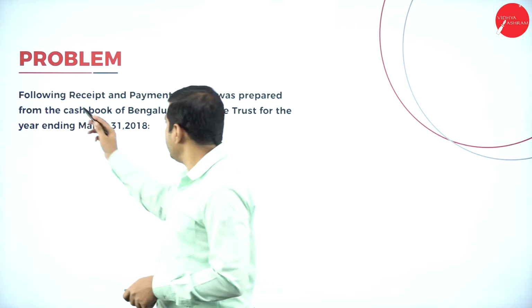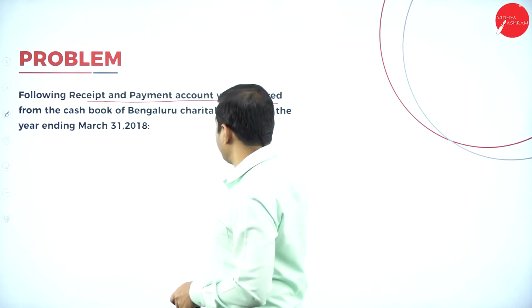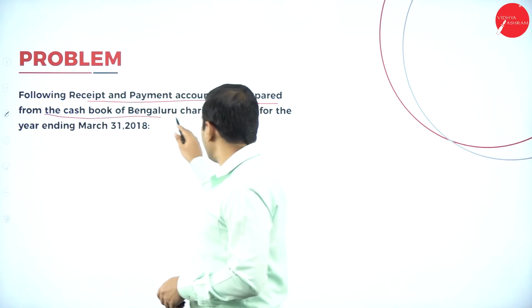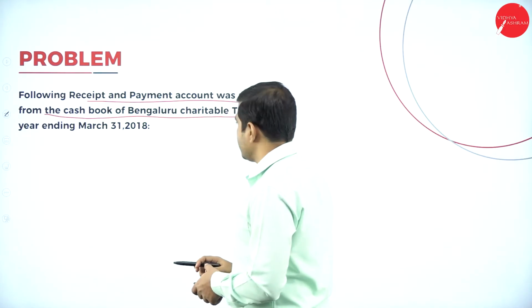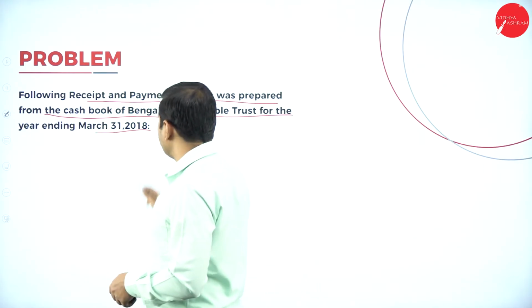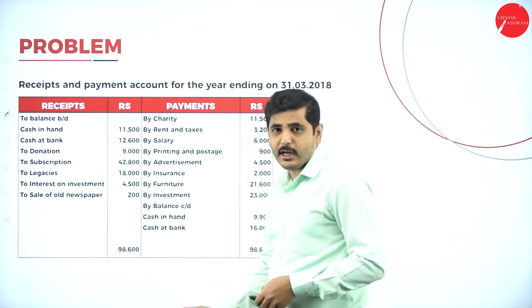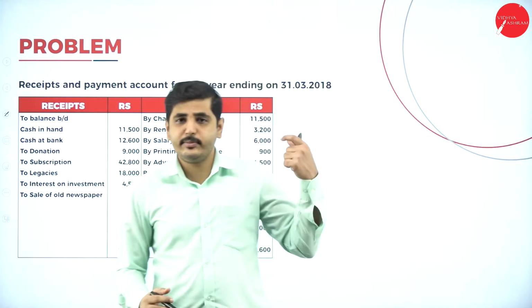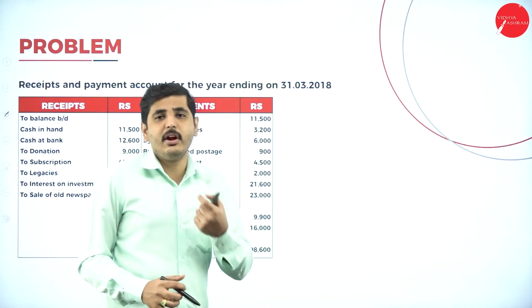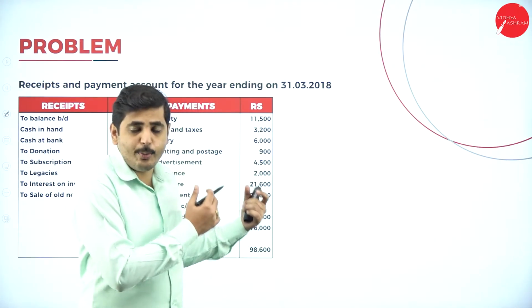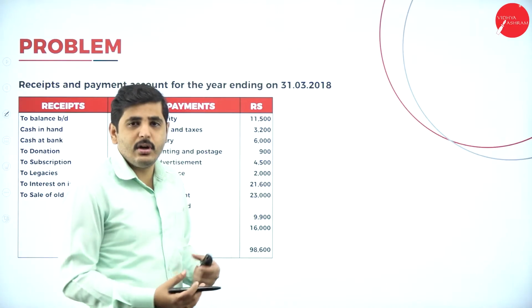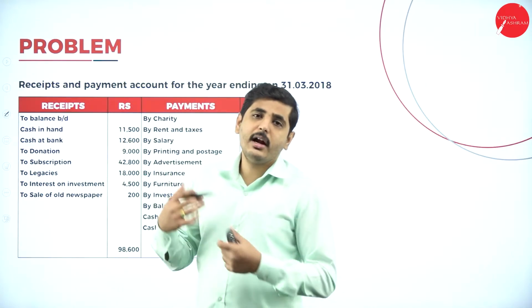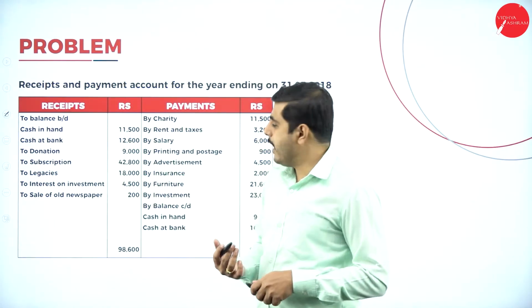Now, the following receipts and payments account was prepared from the cash book of Bengaluru Charitable Trust for the year ending 31st March 2018. They have given the receipts and payments account, and they also provide some adjustments. Utilizing the receipts and payments account and the adjustments, we have to prepare the previous year or opening balance sheet, and also the current year income and expenditure account and the current year's balance sheet.